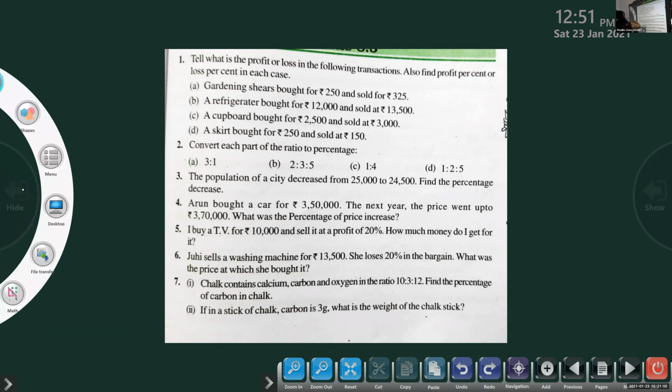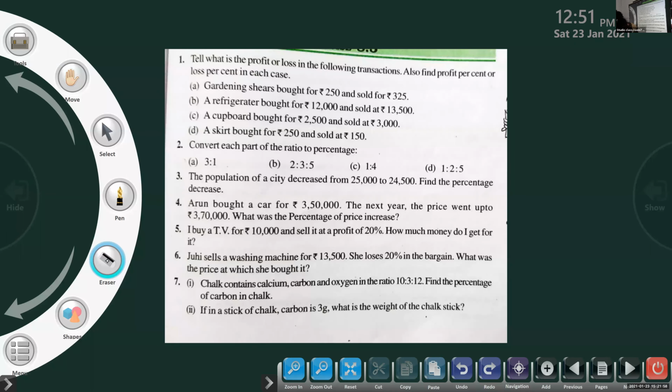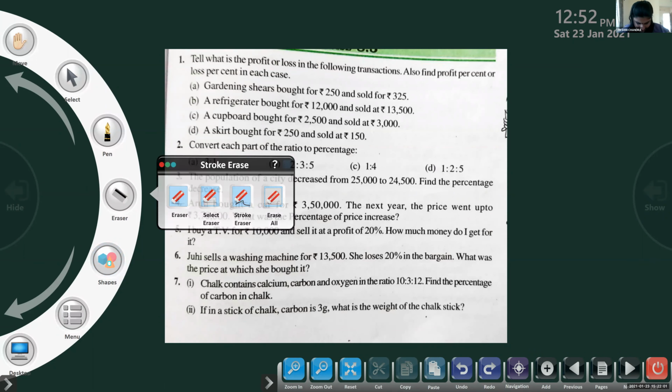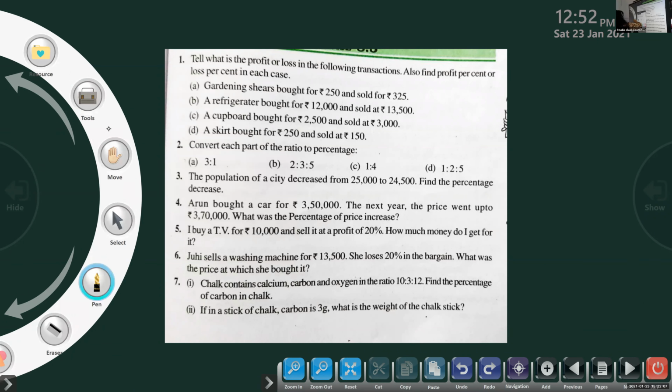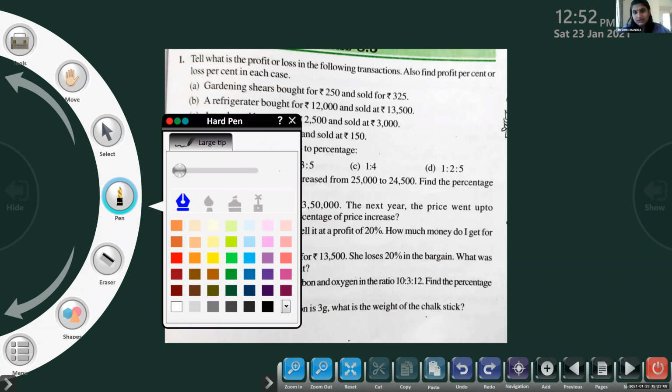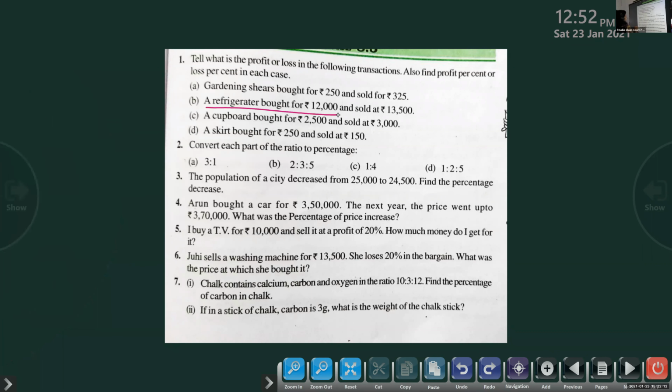Next question, you can look at this, it is easier. Ma'am, 12.5 percentage and 1,500 profit. This one, no? Yes, ma'am, the next one. Second, refrigerator. A refrigerator bought for rupees 12,000 and sold at 13,500. Ma'am, so profit 1,500 and percentage 12.5%. Okay. What about others? Did you get that? Yes. All of you do it. I want to see your videos. Find out the answer.